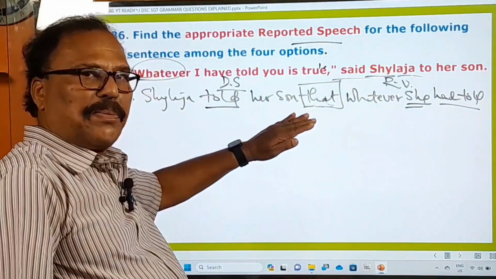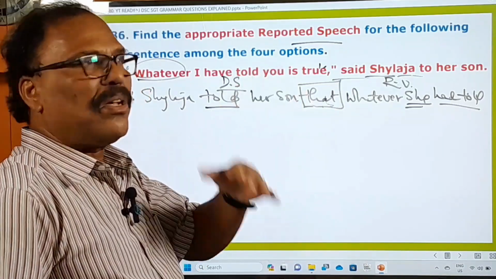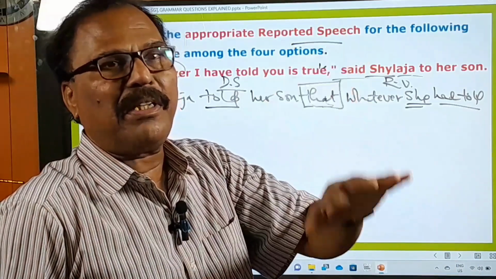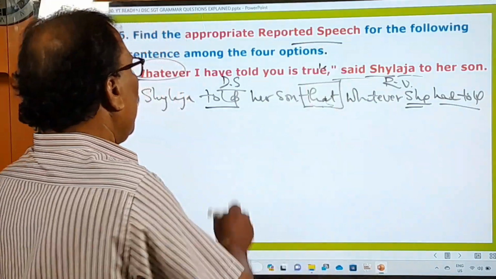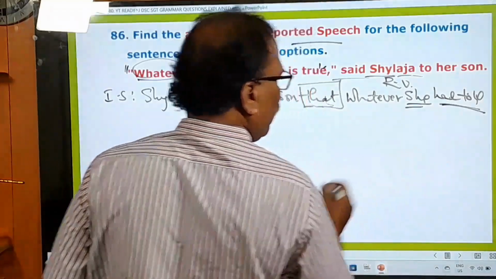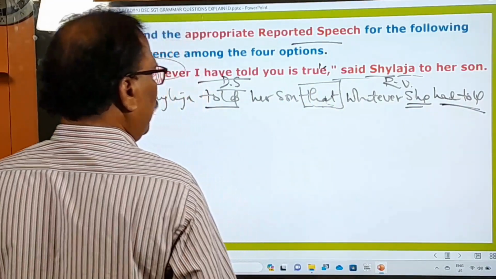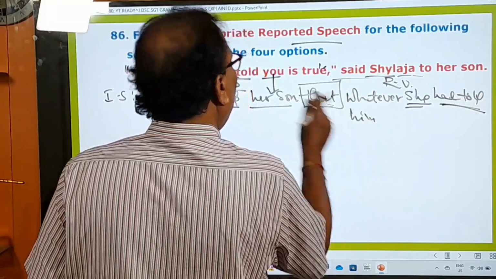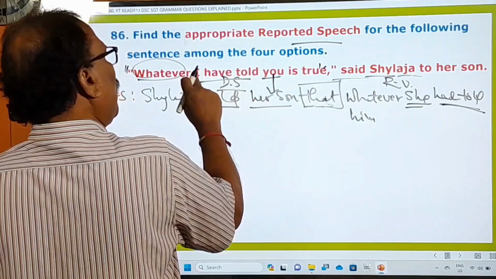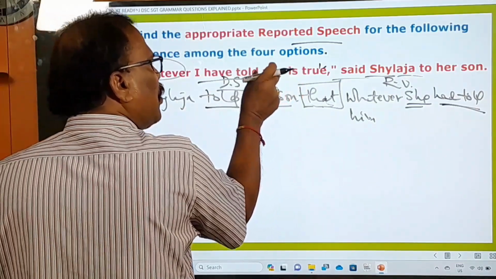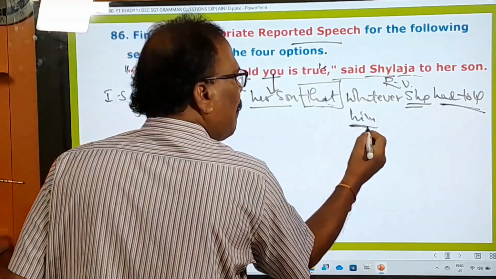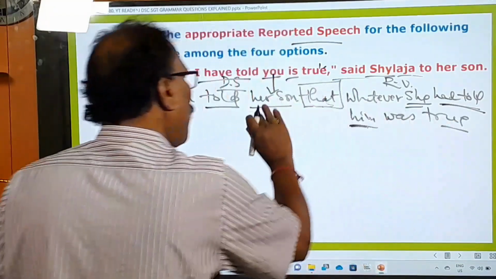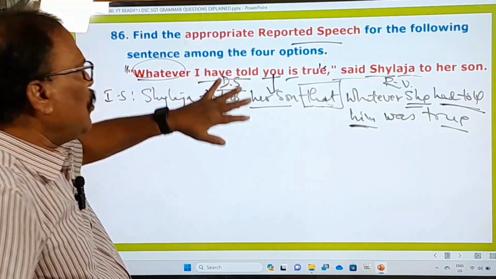And there is a rule in speech: while changing the direct speech into indirect speech, all the present tenses of the direct speech must be changed into the relevant past tenses. That's why this present perfect tense is changed into past perfect tense. And after that, you is there. You means who? Her son. Her son means that's why you have to say him. Whatever I have told you, when you turn this 'you' into son, then it becomes him. And is must be turned into was, and that is true. So this is how we have to change this sentence into the reported speech.